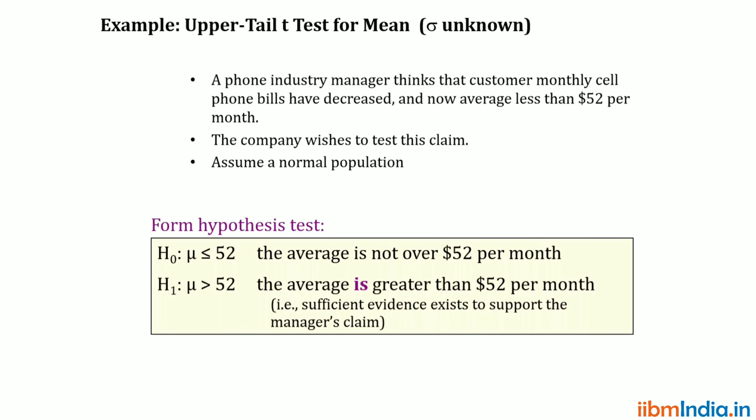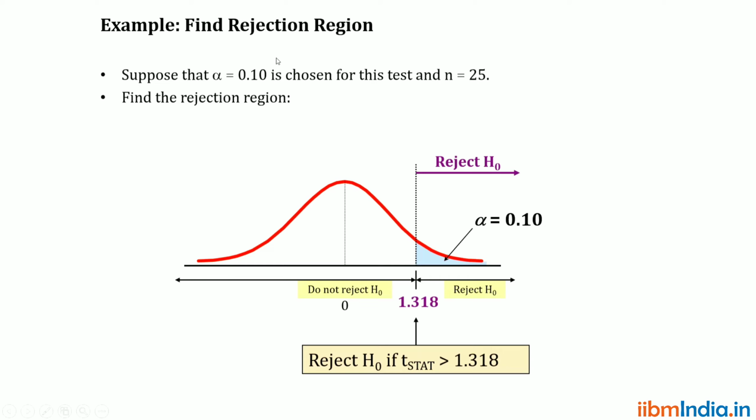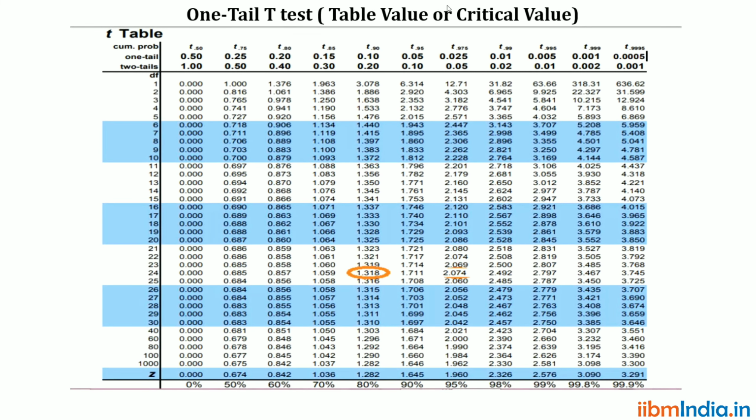Then the third step is defining the level of significance. The level of significance is 0.10, and the degree of freedom is 24 because number of responses is 25. So 25 minus 1 is 24. Okay, then we need to look into the corresponding table value.